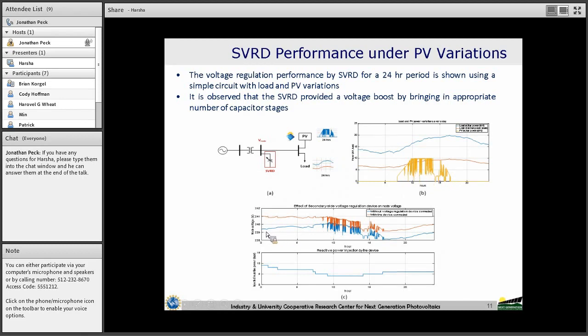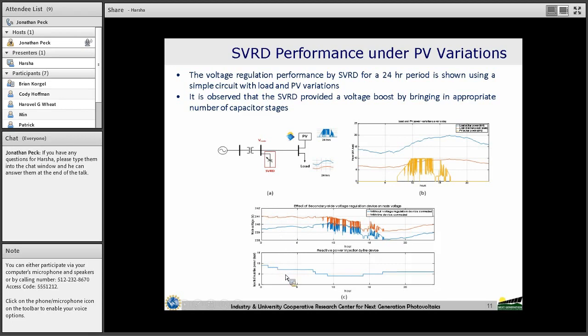Accordingly, here the blue line is the node voltage profile without the SVRD connected. We find the variations due to the load variations, as well as the voltage fluctuations due to the PV fluctuations. When SVRD is connected here, we find a voltage boost, because the voltage setting is 1, that is 1 per unit, 240 volts here. So throughout the day we find the voltage boost, but we did not find any reduction in the fluctuations.